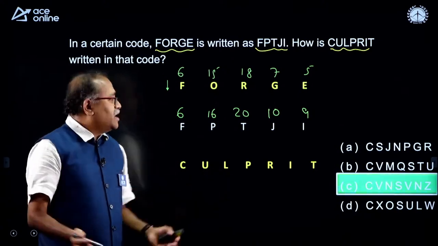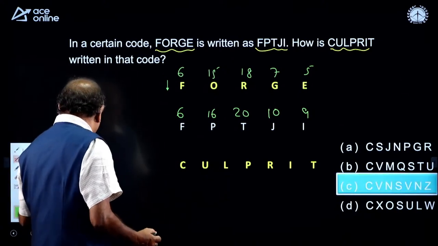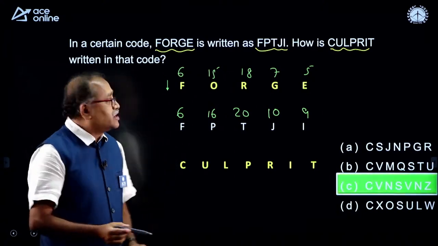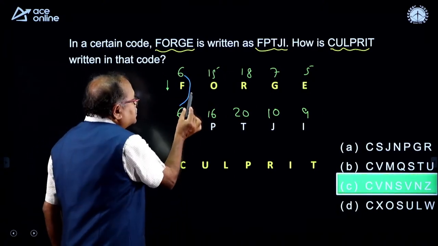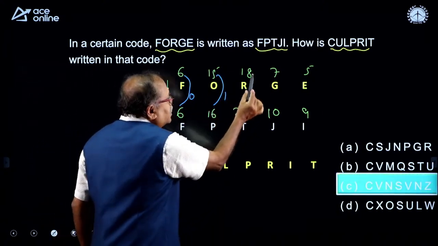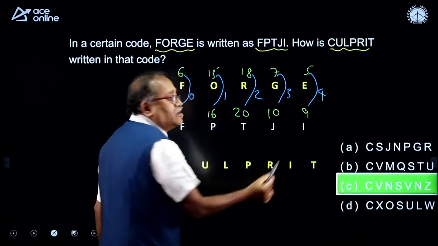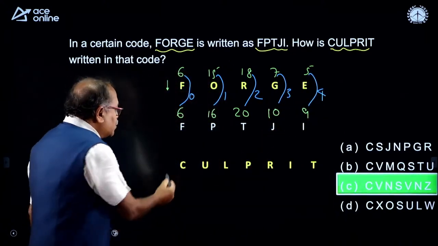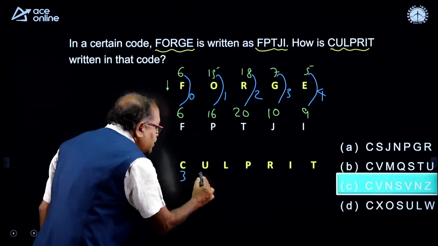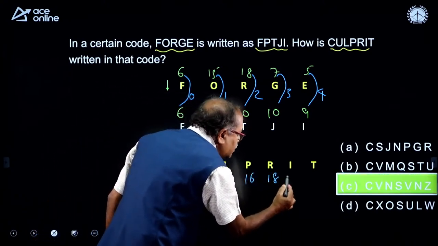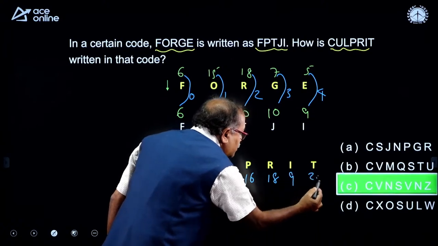Beautifully you answered the question, and the best part from your side is that you instantly connected this. You saw that this is plus 0, this is plus 1, this is plus 2, this is plus 3, and this is plus 4. Immediately you noticed it. So, what are these numbers? This is 3, this is 21, this is 12, and P is 16, R is 18, I is 9, and this is 20.